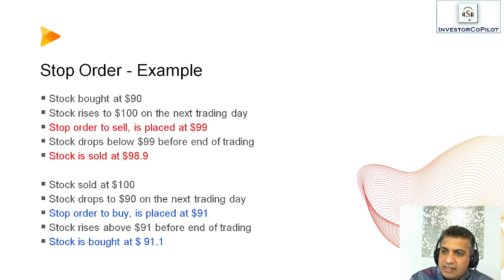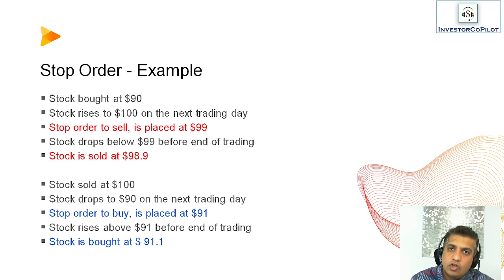Stop orders example, let's look at the first one. A stock is bought at $90. The stock rises to $100 on the next trading day. Now a stop order to sell is placed at $99, which is generally lower than the market price. The stock drops below 99 before the end of trading and ends up getting sold at $98.90.